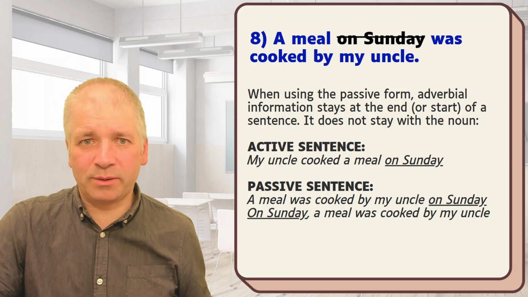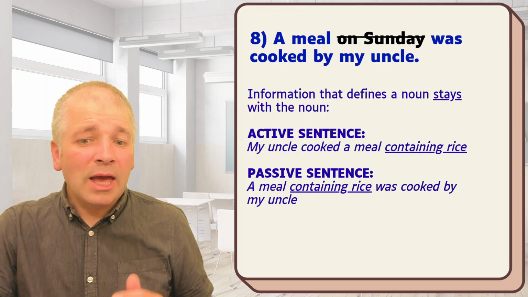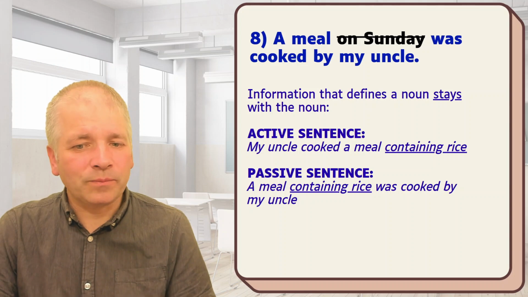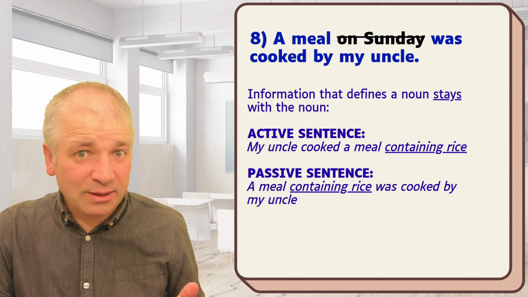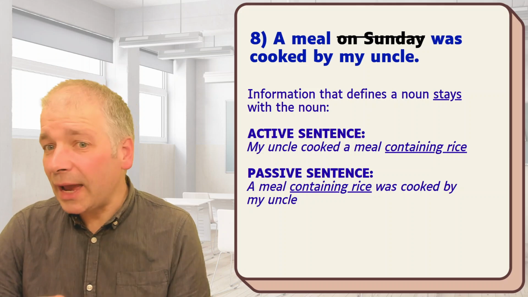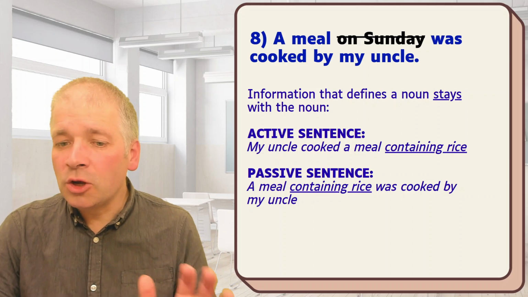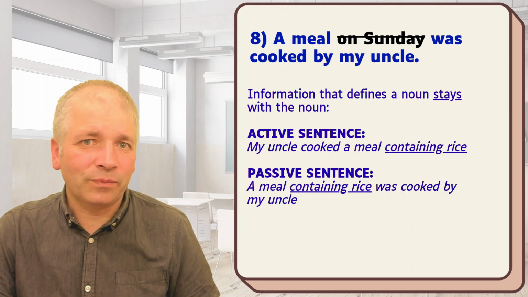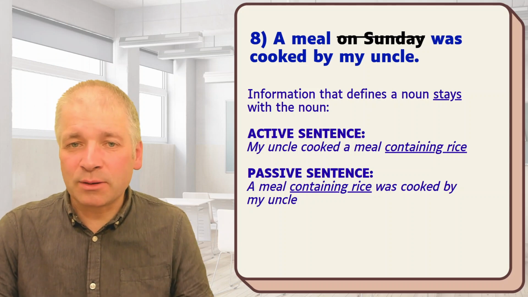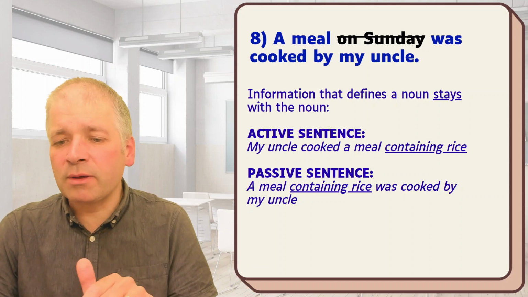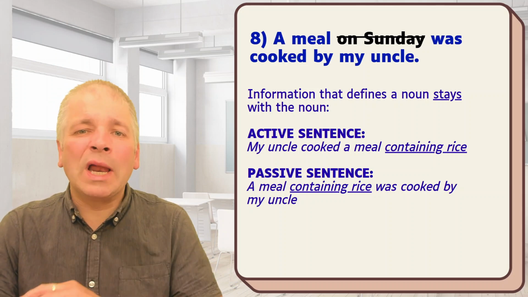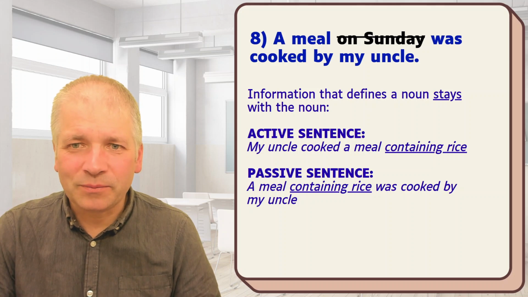However, information that defines a noun stays with the noun. So if we said this instead, my uncle cooked a meal containing rice. Containing rice describes the meal, not the whole situation. Here, containing rice stays with the noun it describes. A meal containing rice was cooked by my uncle. It moves with the noun when you convert it into the passive.